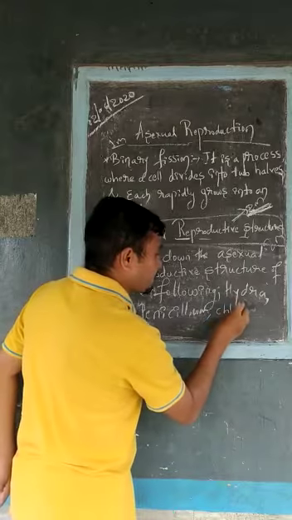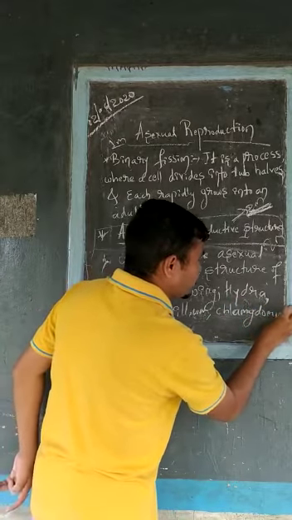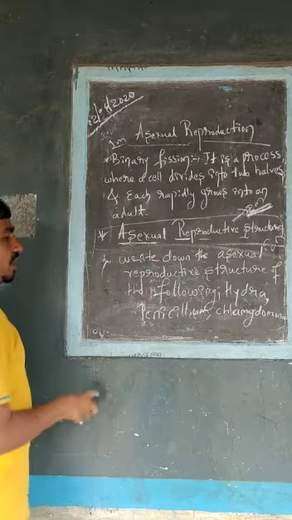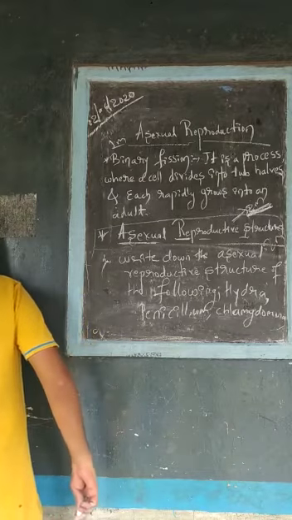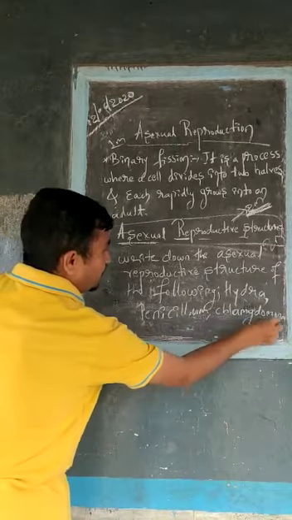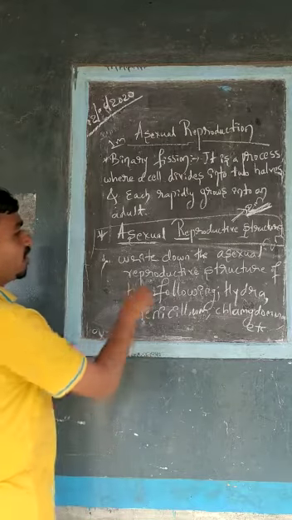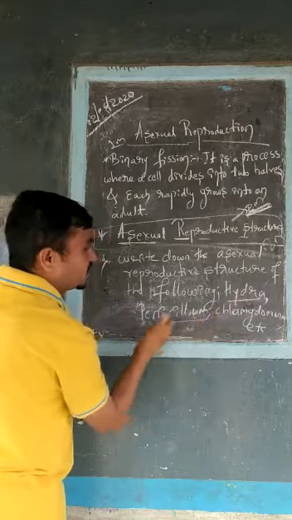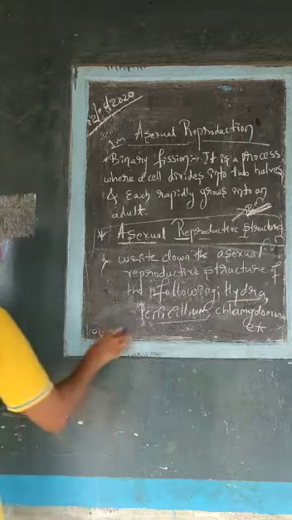Like this they will give the question. So this is a 2 marks question for your examination: write down the asexual reproductive structures of the following, like hydra, penicillium, Chlamydomonas, etc. You have to write the answer.